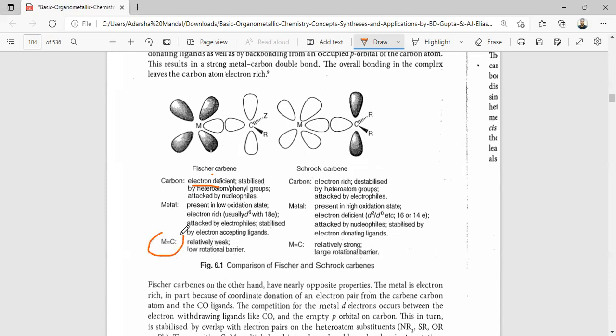Here the metal-carbon bond is relatively weak with a low rotational barrier. But in the case of the Schrock carbene, the carbon is electron rich, destabilized by heteroatom groups and attacked by electrophiles. The metal is in a high oxidation state, electron deficient, attacked by nucleophiles and stabilized by electron-donating ligands. Here for the Schrock carbene, the metal-carbon bond is relatively strong with a large rotation barrier.